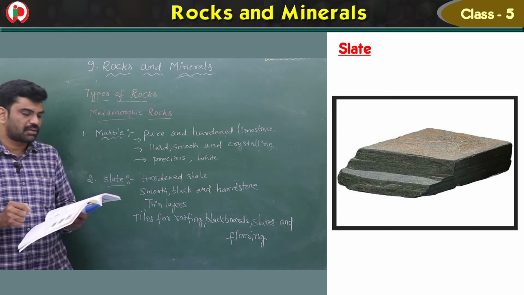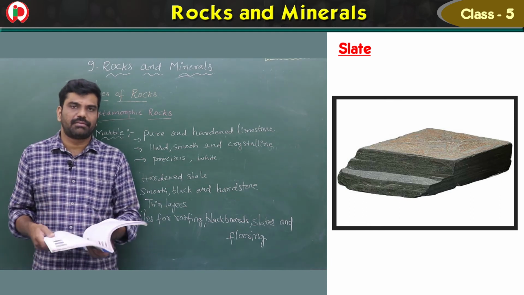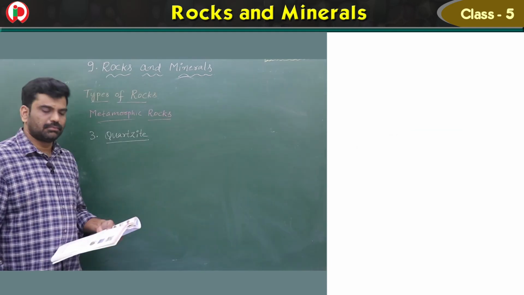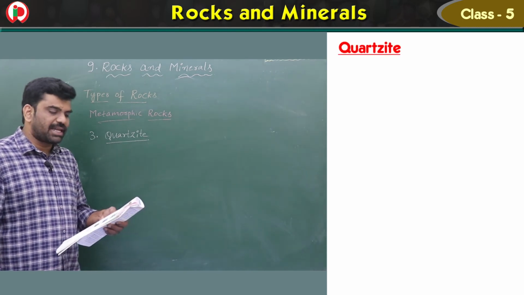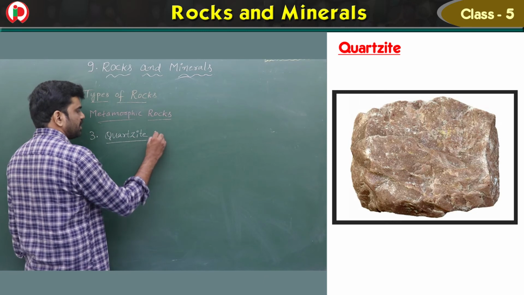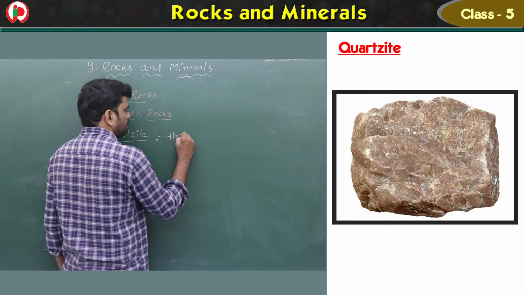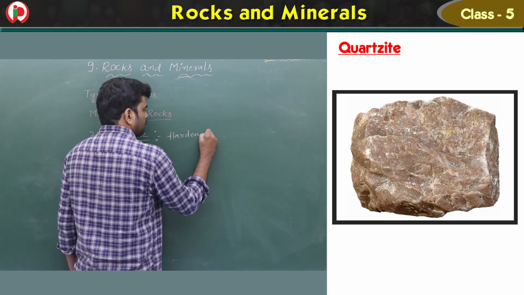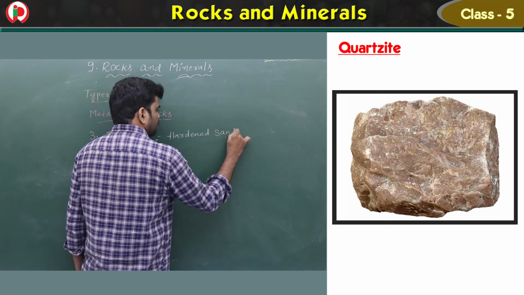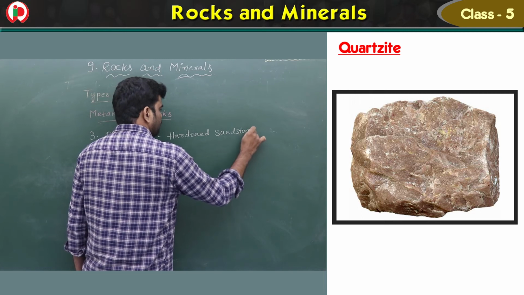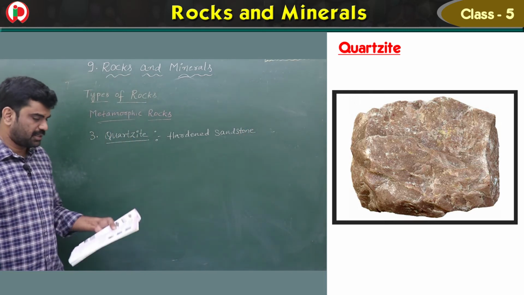So the third one is quartzite. Let's see the quartzite, children. Hardened sandstone. Hardened sandstone is called quartzite.